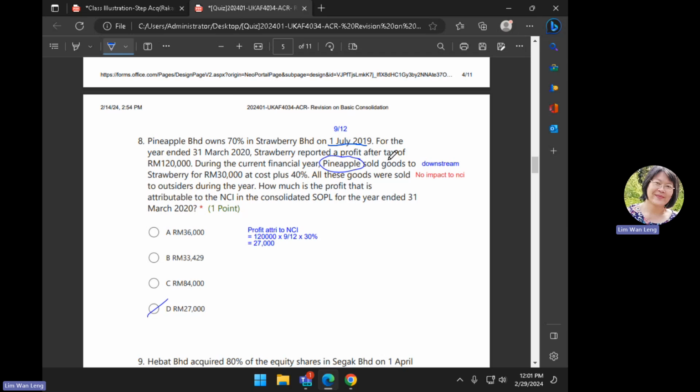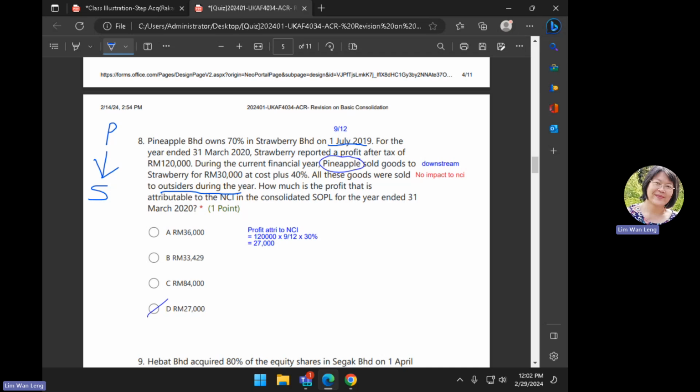Strawberry reported a profit after tax of 120,000. So this is your PAT. During the current financial year, Pineapple sold goods to Strawberry. So it is downstream, at cost plus 40%. All these goods were sold to outsiders during the year. So long as the goods that are sold intra-company have left the group boundary, there is no necessity for you to calculate the URP. Understand or not?